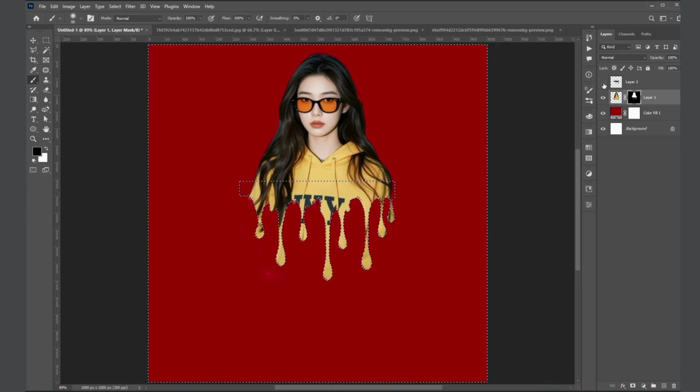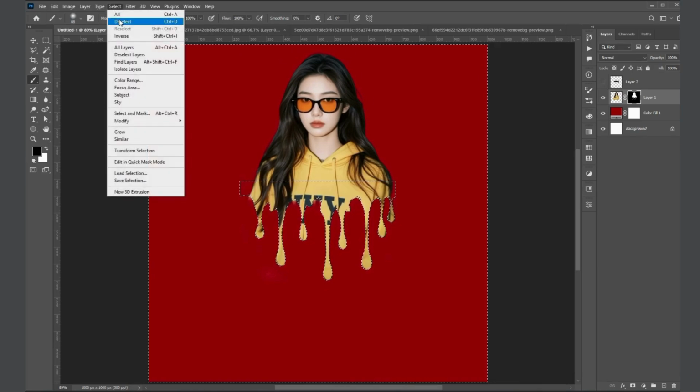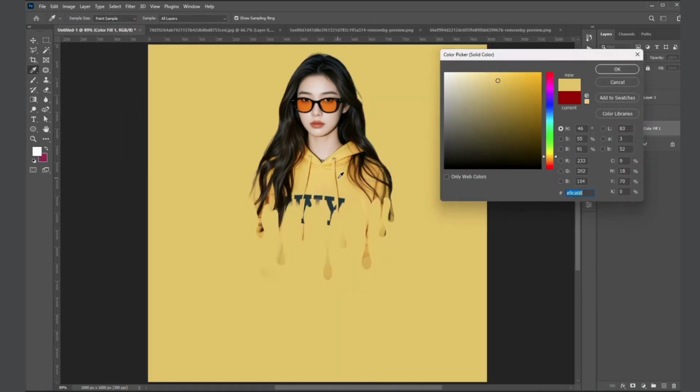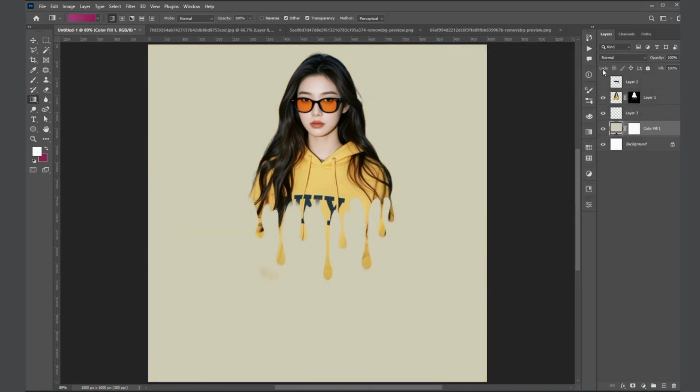Hide first layer. Adjust solid color. Select brush tool to make a shadow.